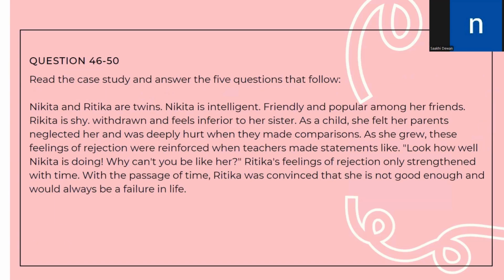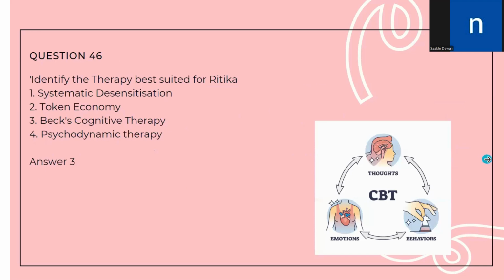Let's read the paragraph provided to us for questions 46 to 50. Nikita and Ritika are twins. Nikita is intelligent, friendly, and popular among her friends. Ritika is shy, withdrawn, and feels inferior to her sister. As a child, she felt her parents neglected her and was deeply hurt when they made comparisons. As she grew, these feelings of rejection were reinforced when teachers made statements like, "Look how well Nikita is doing. Why can't you be like her?" Now let us look at the questions.